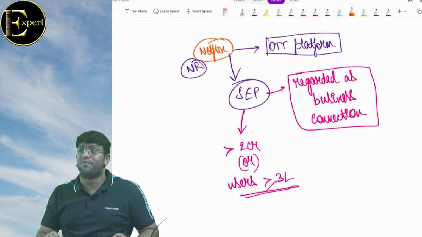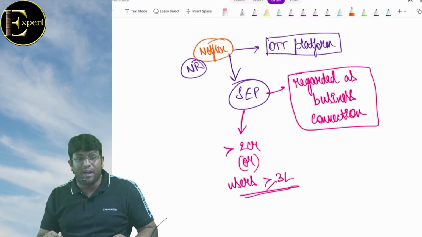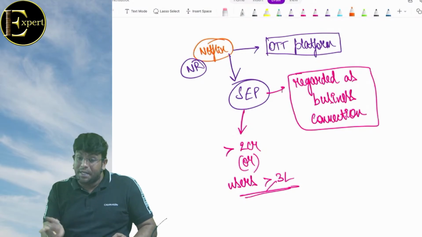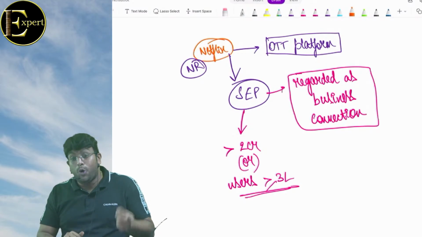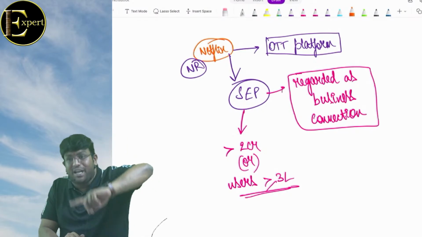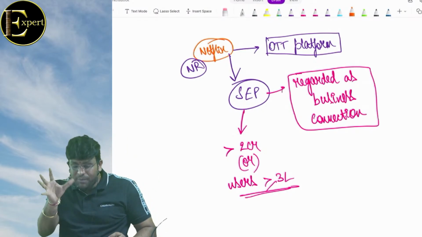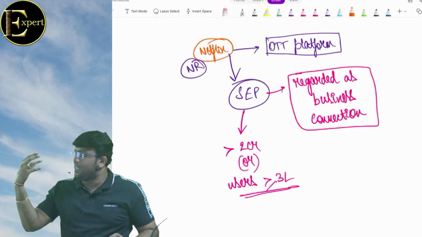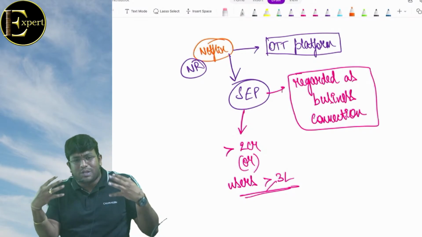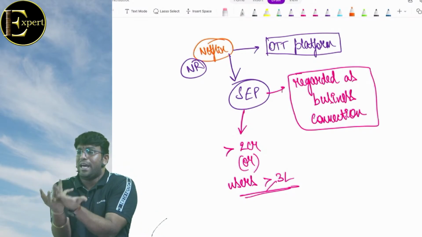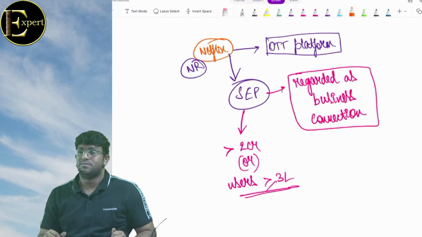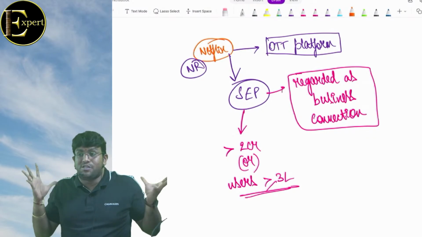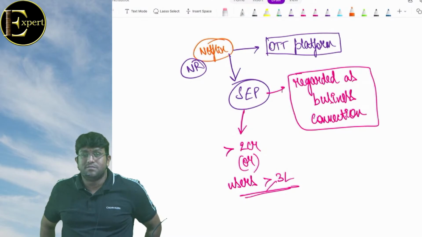And in GST also would have heard, where they brought one concept called e-commerce operator is liable to pay if it does not have physical presence. Representative in India is liable to pay. No representative, appoint representative and make him liable. This kind of provisions are coming in the law, in GST, income tax, everywhere, because government wants to catch this kind of people, boss. They are making money with the help of India, but no physical presence, virtual presence, making money, enjoying.